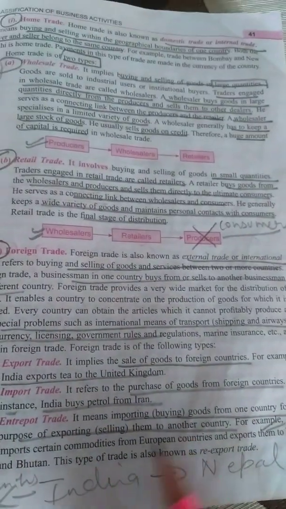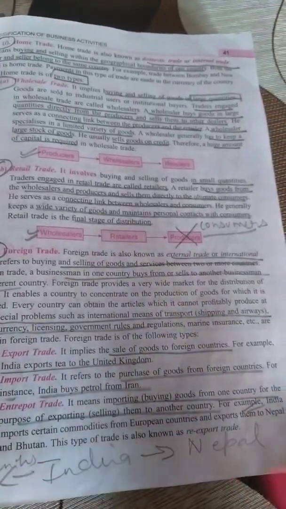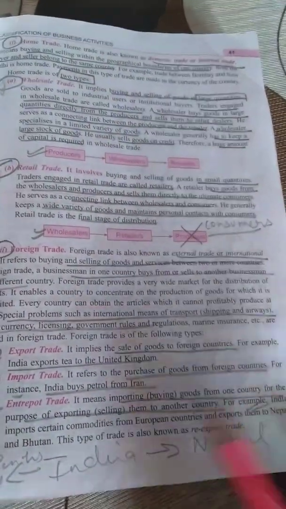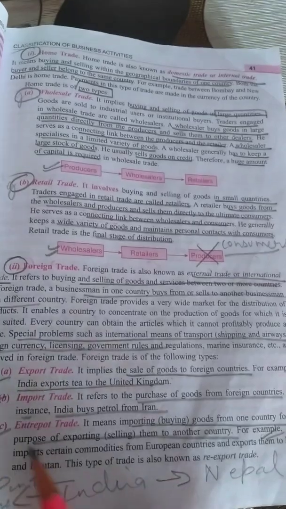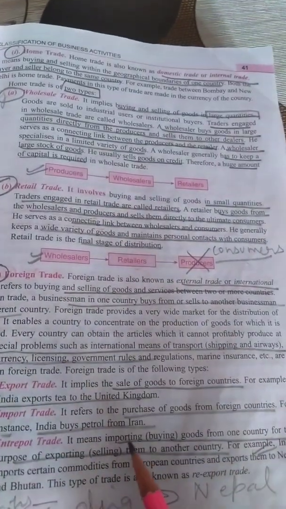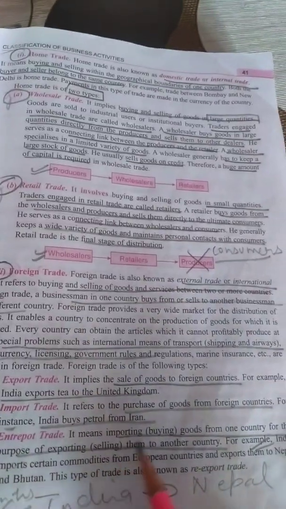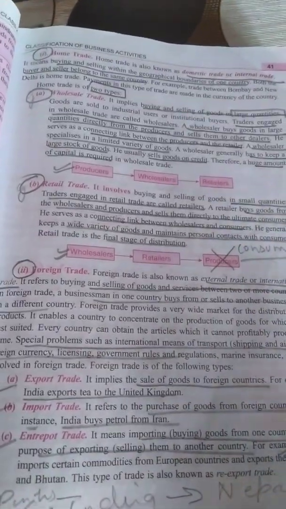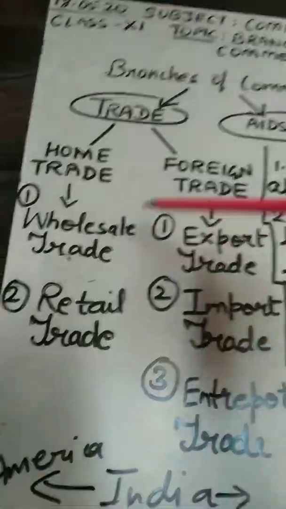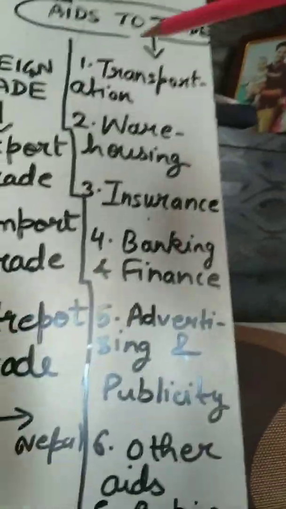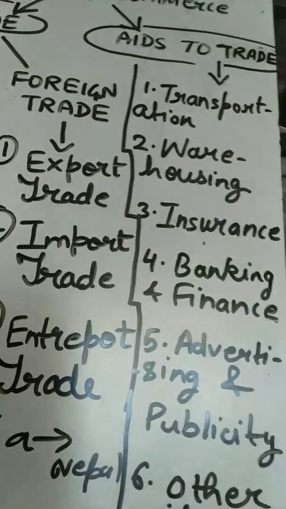Entrepot trade, an example is given to you: India is purchasing something from Nepal to sell it to Bhutan. So that will be known as entrepot trade, means importing or buying goods from one country for the purpose of exporting or selling them to another country. With this, we have completed the first branch of commerce, that is trade. Now we will come to the next point, that is aids to trade.